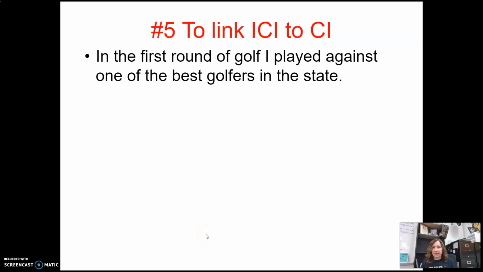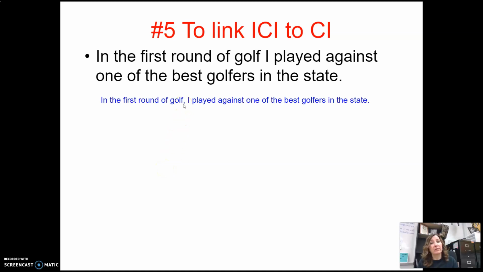So we have, in the first round of golf, I played against one of the best golfers in the state. So we have 2 prepositional phrases here at the beginning of the sentence: in the first round and of golf. So we are going to put our comma after golf. So when we have those introductory prepositional phrases, we're going to set those off from the rest of the sentence.